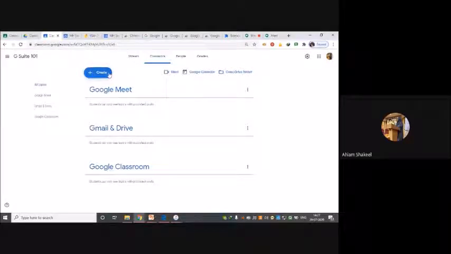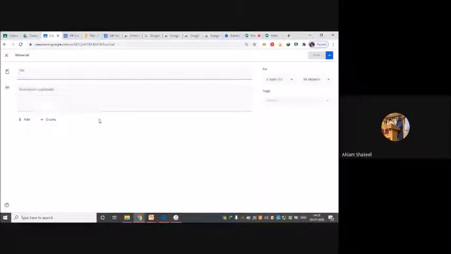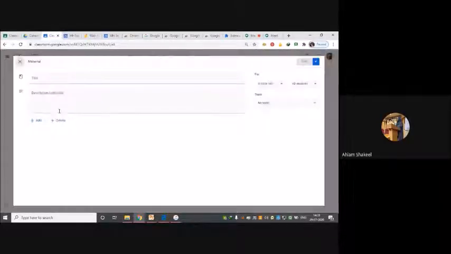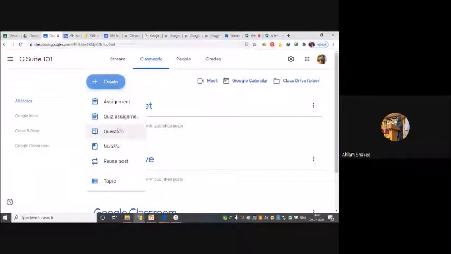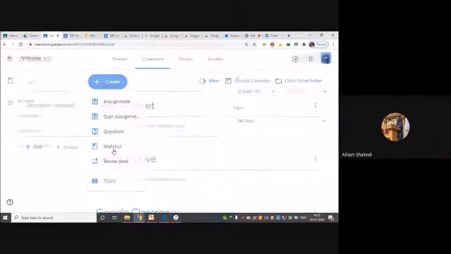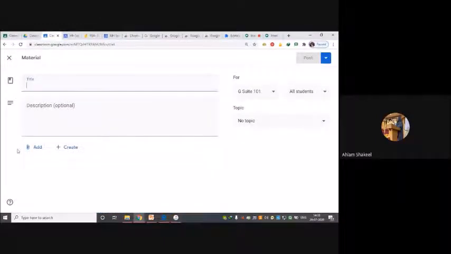So let's see how to create a study material under it. Suppose I want to upload some material under some topic. I can click on materials. I hope it's visible to you guys. I will click on plus, create, and I will select material. And over here, if you see, this particular screen opens up. In this I have to create the title for what I'm uploading.